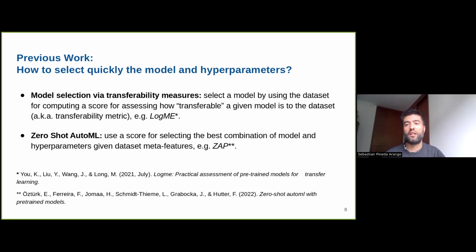So now the question is, how can we select the model and the hyperparameters quickly and efficiently? Previous work had two main approaches.